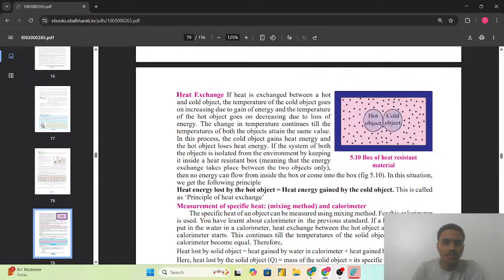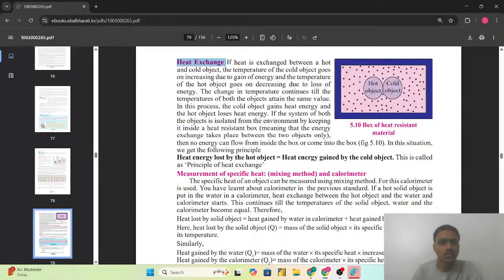So next हम देखते हैं heat exchange. If heat is exchanged between a hot and a cold object, the temperature of the cold object goes on increasing due to the gain of energy, and the temperature of the hot object goes on decreasing due to the loss of energy. The change in temperature continues till the temperature of both the objects attains the same value.